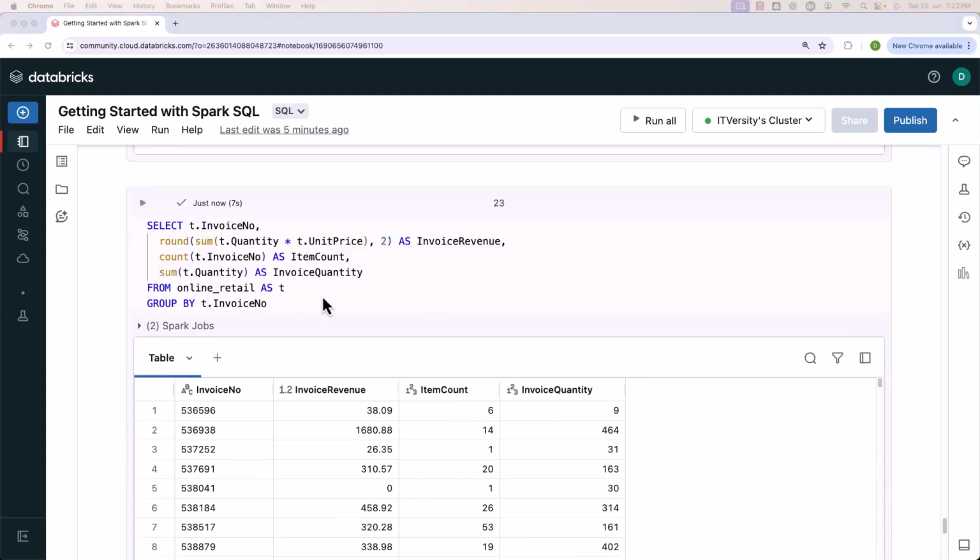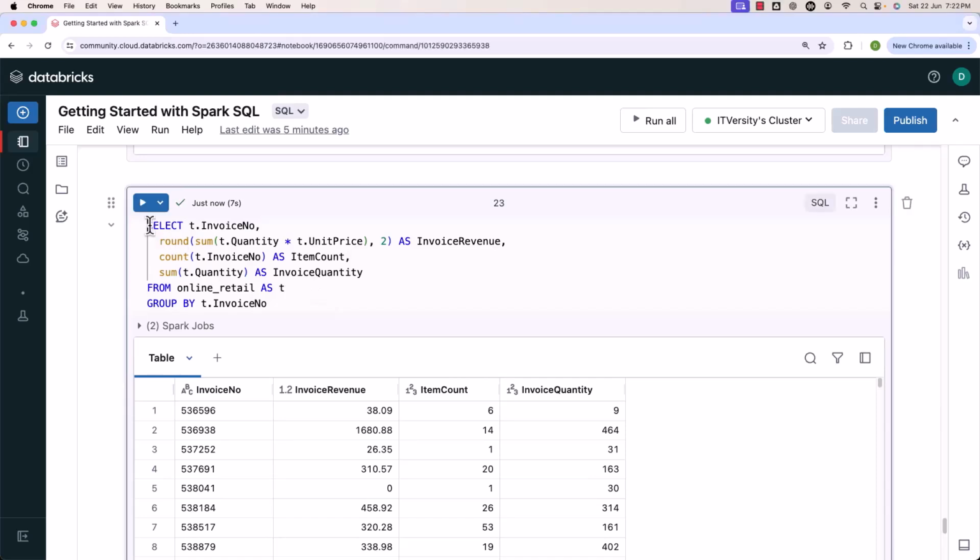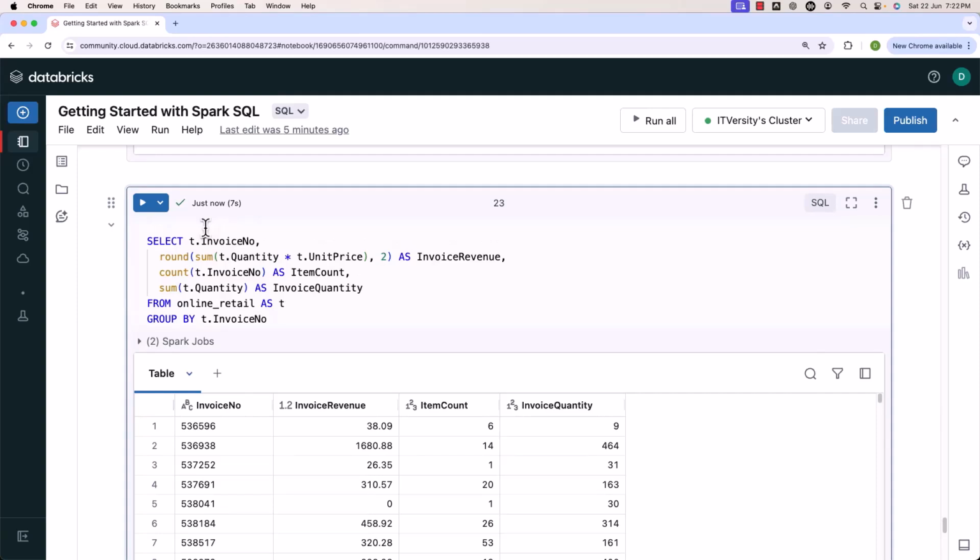To insert these results into the table, here we have to improvise by adding an insert statement before select. For that, we just have to hit enter. Then we have to go to the beginning of the above line. Then we have to say insert. After insert, depending upon your need, either you have to say overwrite or into. If you say overwrite, the existing table will be overwritten. Whatever data you have in that target location, the data will be removed, and then the new results which are returned by the query will be populated into the table.